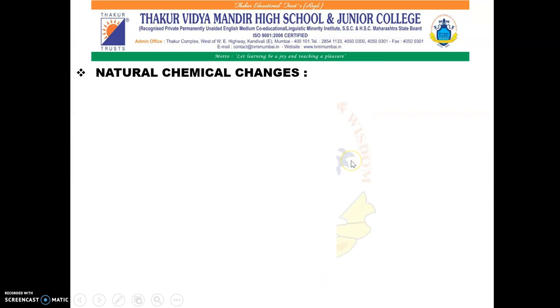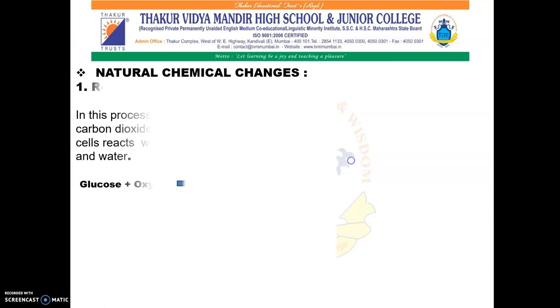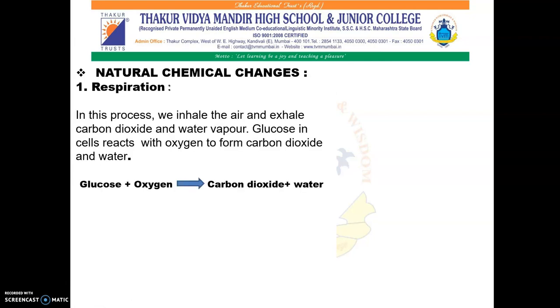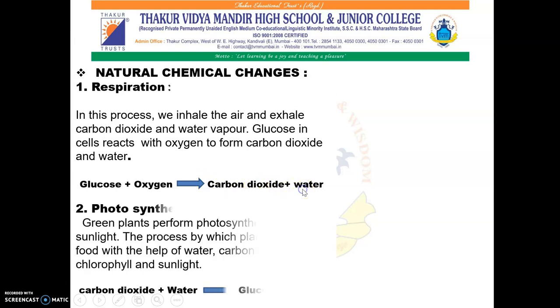Let us see few natural chemical changes. Respiration. In this process we inhale air and exhale carbon dioxide and water vapor. Inside our body, glucose in the cells reacts with oxygen to form carbon dioxide and water. So we can write the equation as glucose plus oxygen. They are reacting and it gives out carbon dioxide plus water.